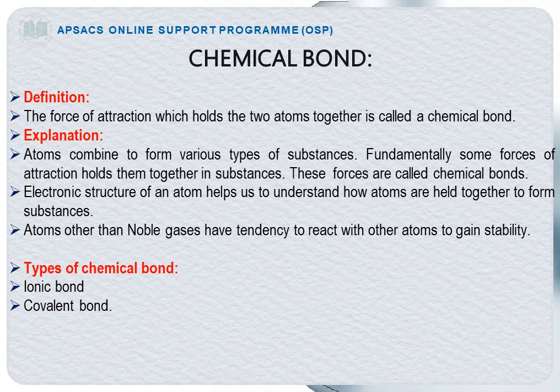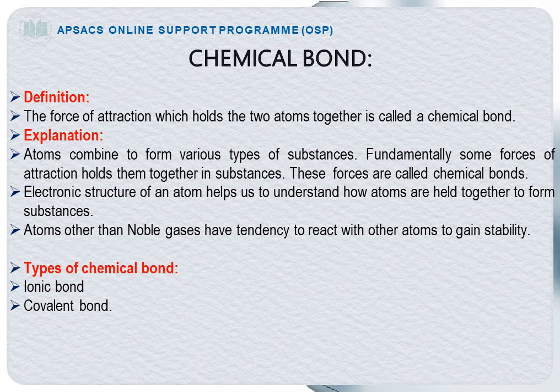Chemical bond. Now what is a chemical bond? Definition. The force of attraction which holds the two atoms together is called a chemical bond. For example, in our daily life, when we want to combine two things or two objects, we use glue. So in chemistry, a chemical bond is a glue which holds the two elements or atoms together in a compound.